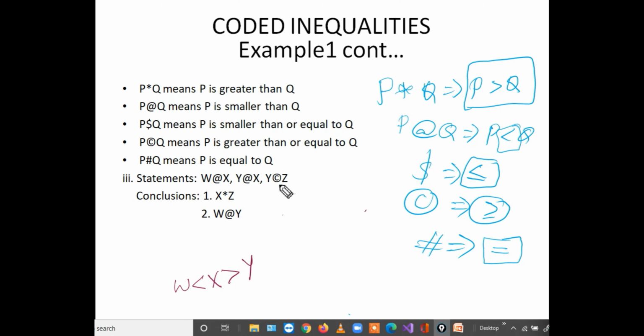Next, the operator means greater than or equal to. Y greater than or equal to Z. So this is the single statement. Let us decode the conclusions also. X greater than Z. W less than Y. Now we will verify the conclusions from the given statements.